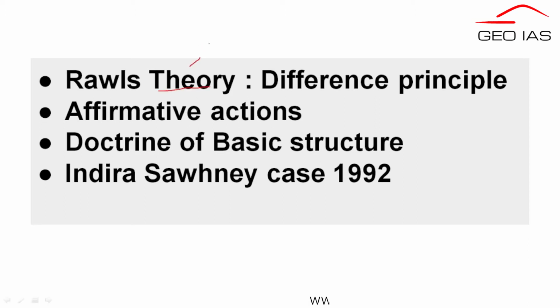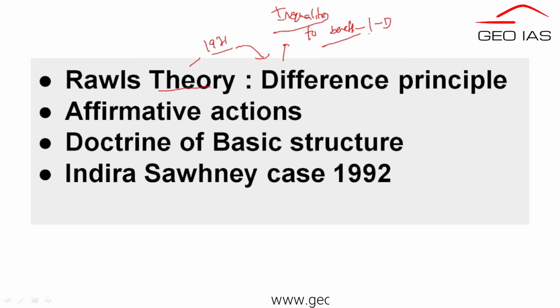A very famous one is Rawls theory in 1971, which suggested the difference principle. The main core of the concept is that Rawls theory suggested that inequalities can be permitted to benefit the weaker sections, that is, to benefit the least advantaged group.